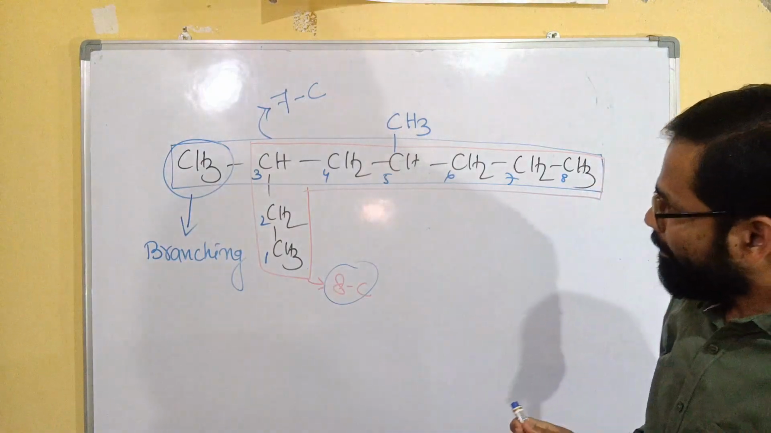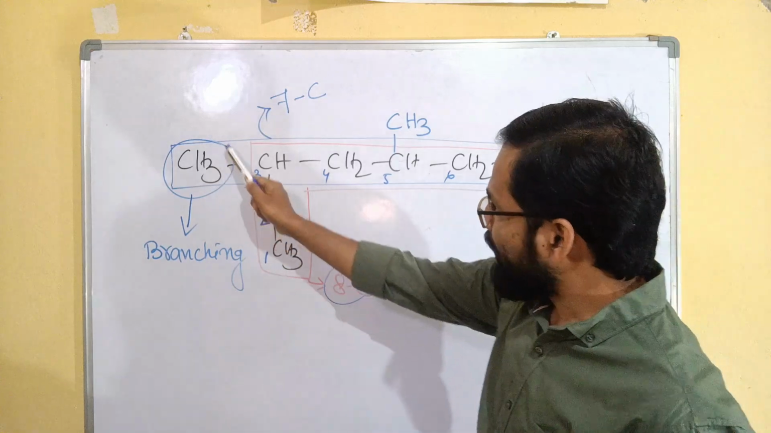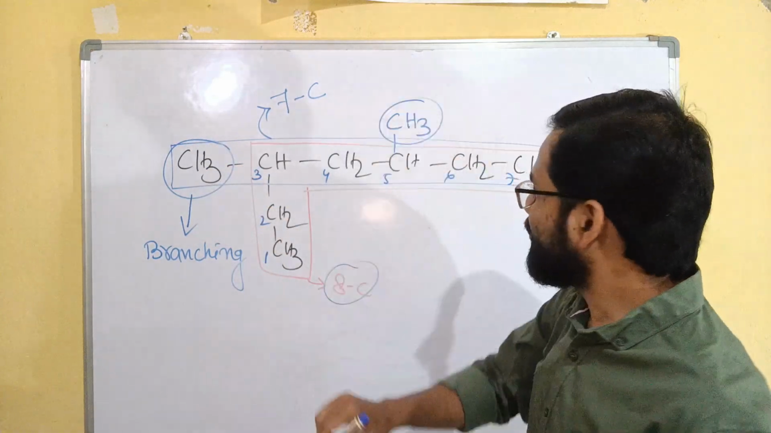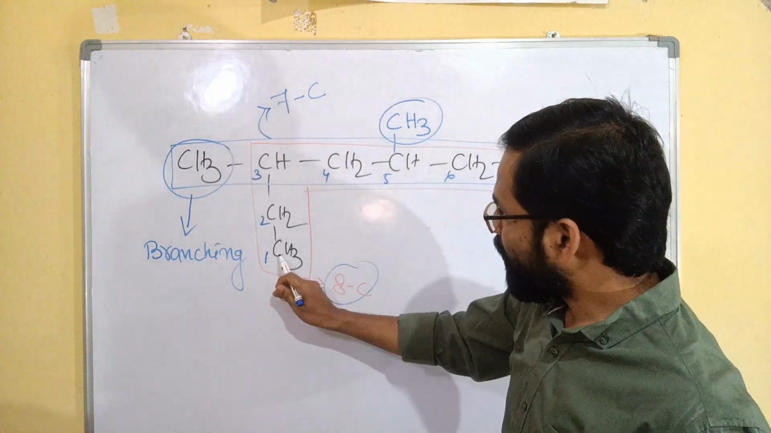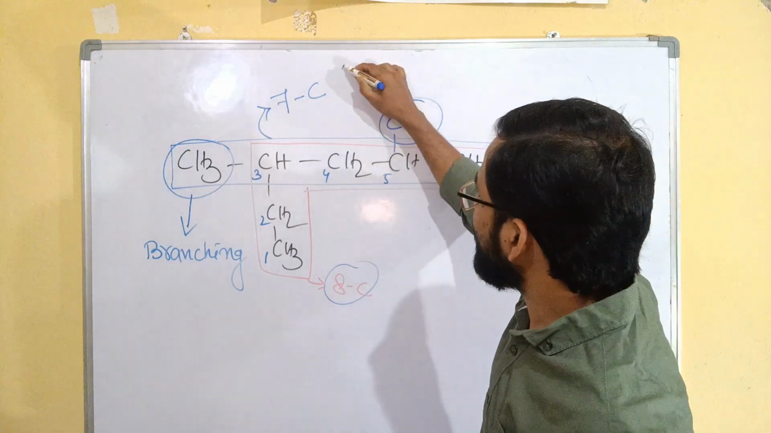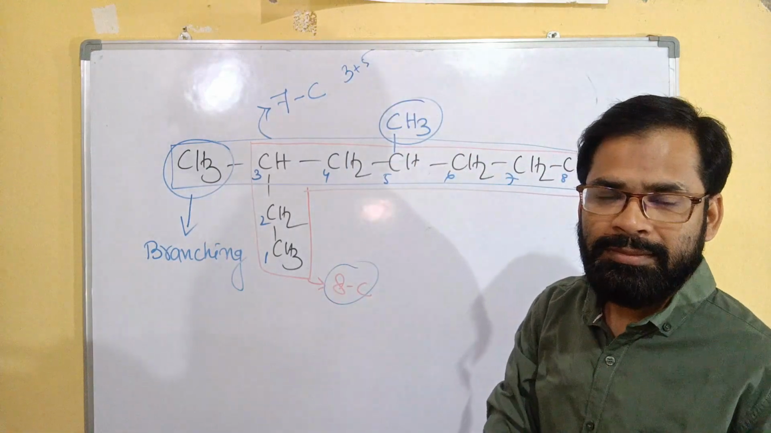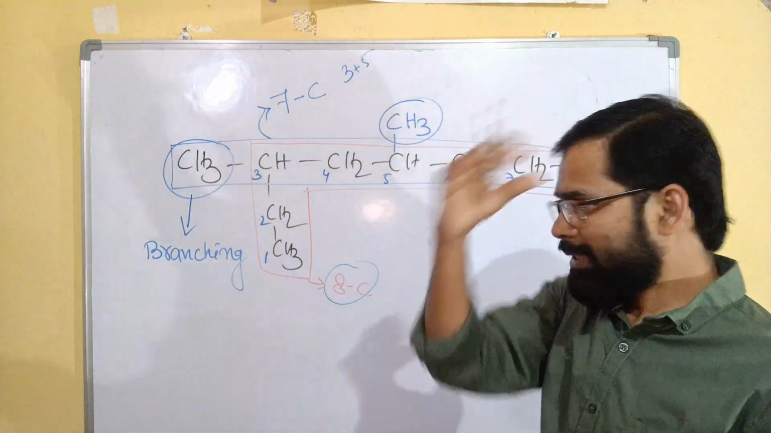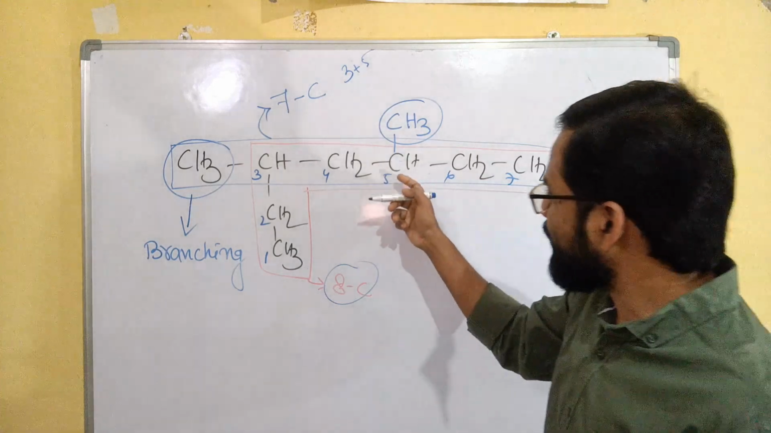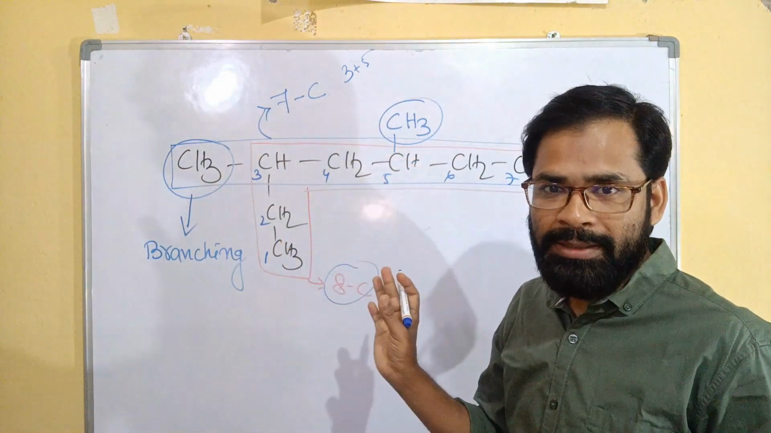Now, numbering. If you start from here, there are two branchings here, one branching here, another branching here. So if you start from here, first and fifth position, so third and fifth position. Clear? If you start from the other side, 1, 2, 3, 4, definitely they are getting more numbers. So the lowest number will be the higher priority.